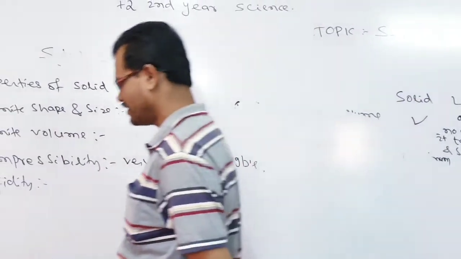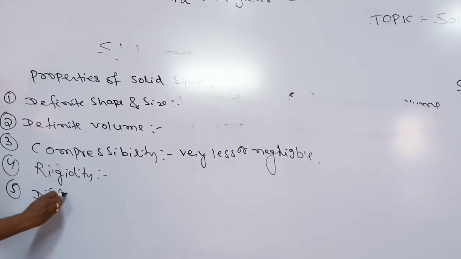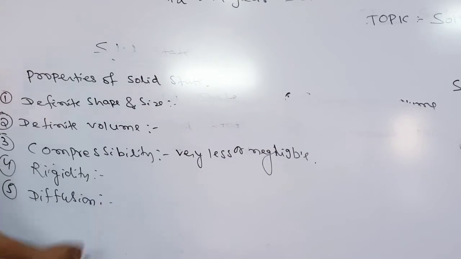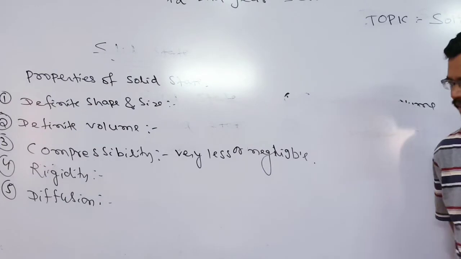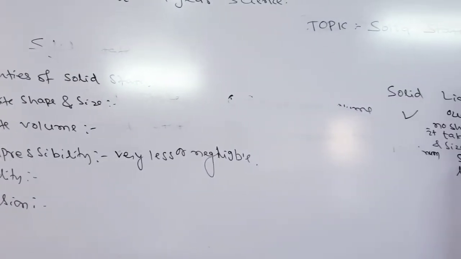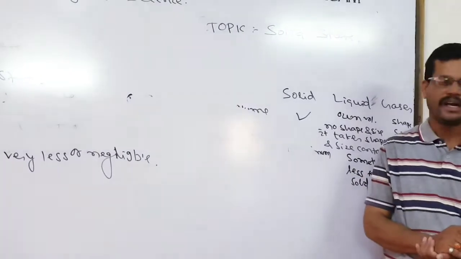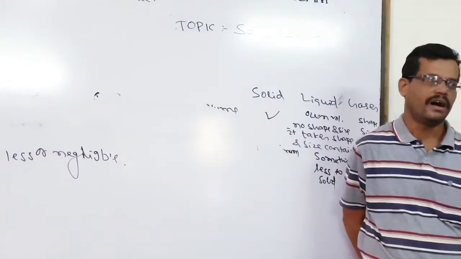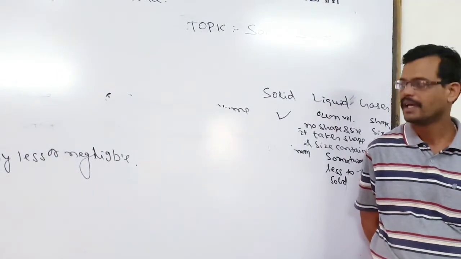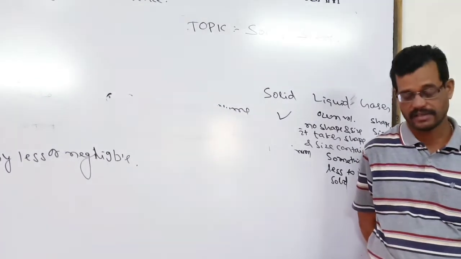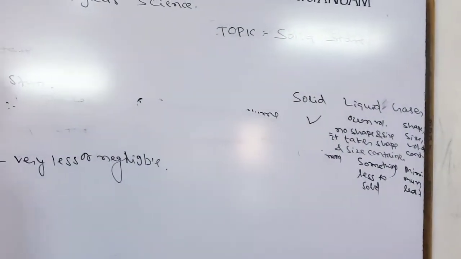Next property of solids is diffusion. Diffusion is a property we know in detail from the gaseous state. It is the intermixing property of the various constituent particles of substances. In gases, they will clearly intermix with one another and flow easily. But in solids, the diffusion is found to be very less, or you can say negligible.